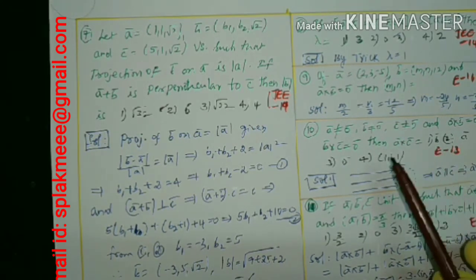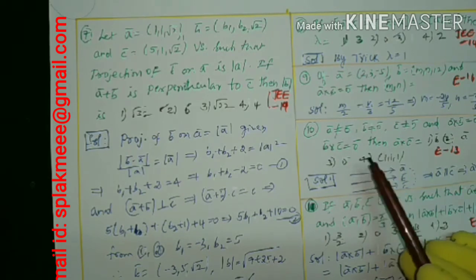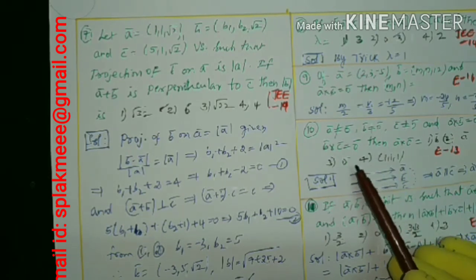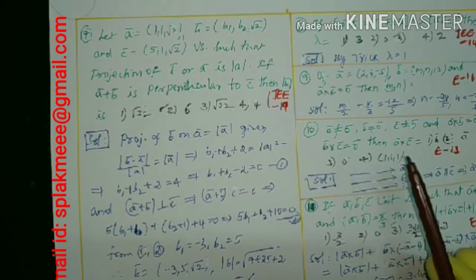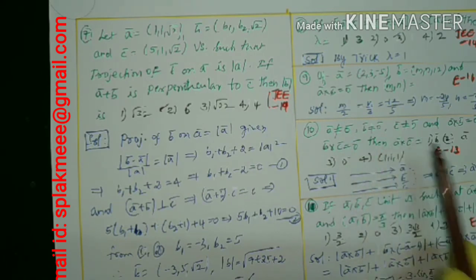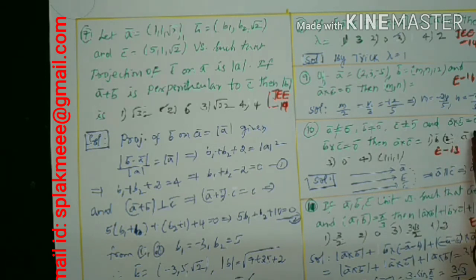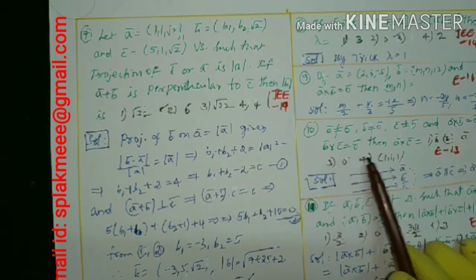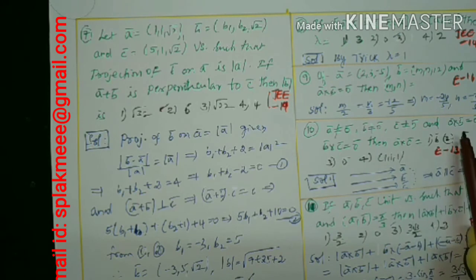Sometimes by the given data, we can conclude the solution within a fraction of a second. Here, A, B, C are non-zero vectors, and A cross B is the 0 vector and B cross C is the 0 vector. Then A cross C is what is being asked. A cross B is the 0 vector, as I said just now.